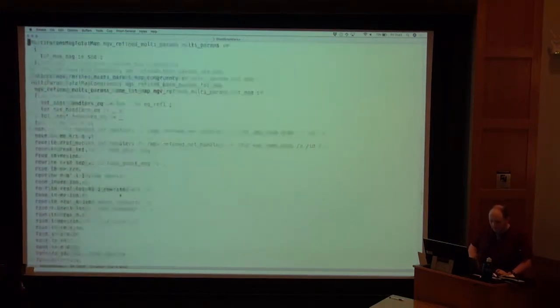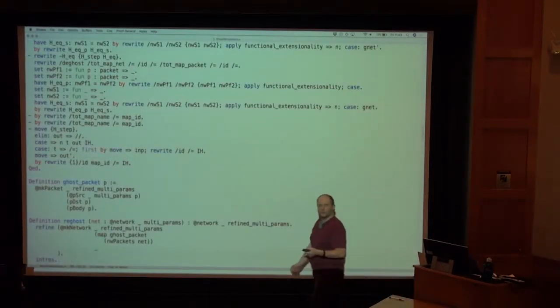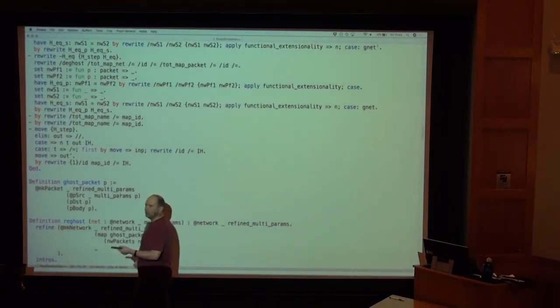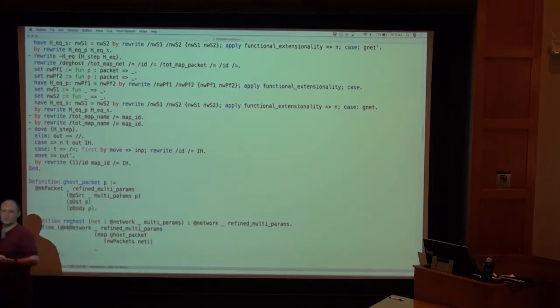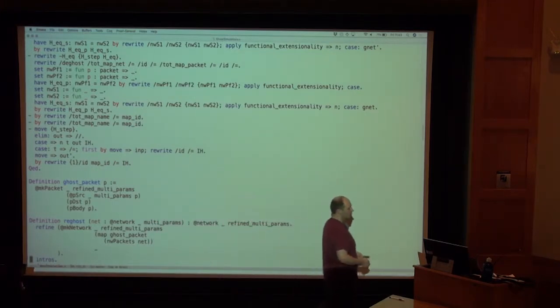Okay, I'm not going to search for it right now, but we're going to have two things. One thing we're going to prove is that the ghost state doesn't change the behavior of the system, and this is not that hard, right? Because the ghost handlers don't get to do anything aside from update ghost state. So we're definitely not going to add any additional behavior. We're going to preserve everything.